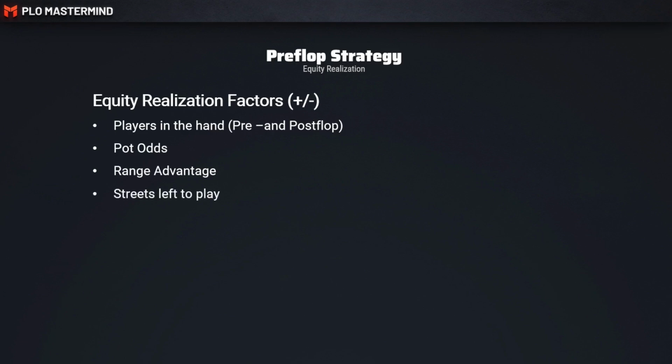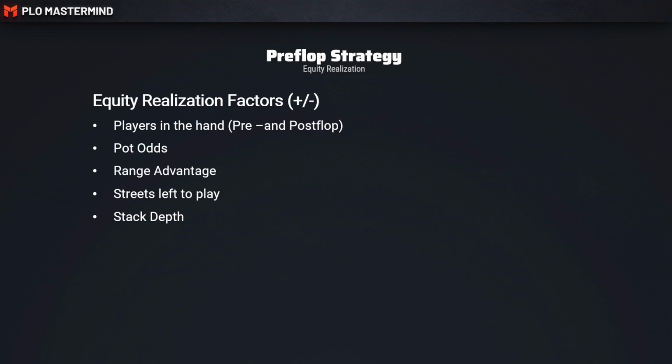The amount of streets left to play has a huge impact as well. Let's imagine you defend a hand in the big blind against the button open. You will have to consider that you will be playing out of position against that one player who's in position for the flop, turn, and on the river. That means your opponent is able to apply pressure from in position for 3 streets left to come. Now, obviously, if your opponent is going to be betting on the turn, then you only have 1 more street left to worry about. So the amount of streets left will have a big impact on how much of your equity you're able to realize.